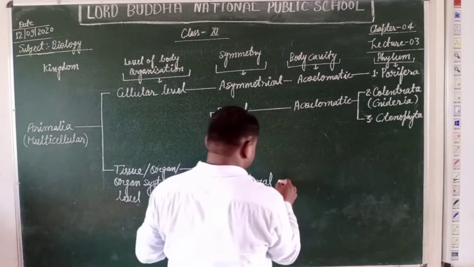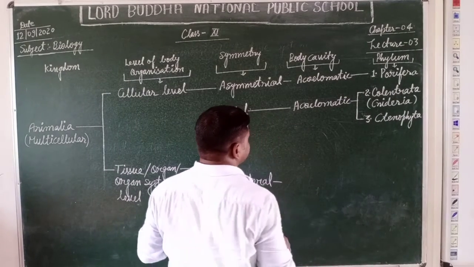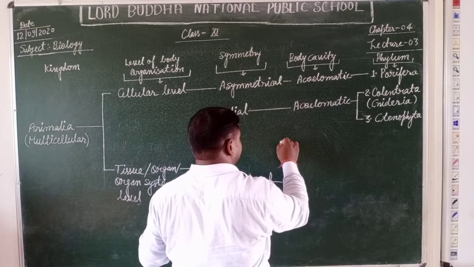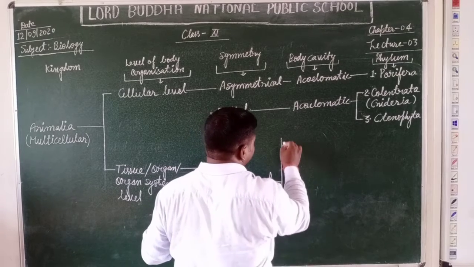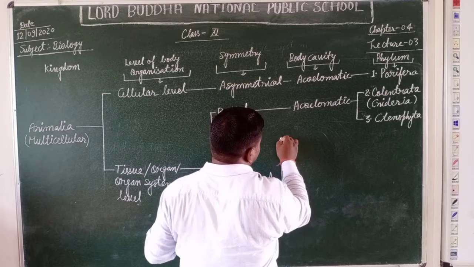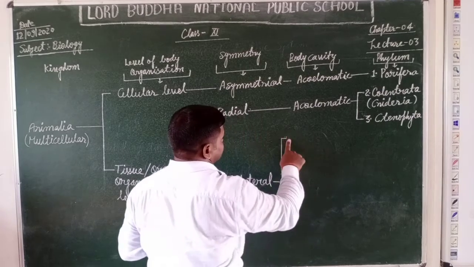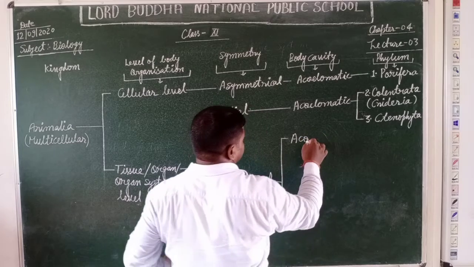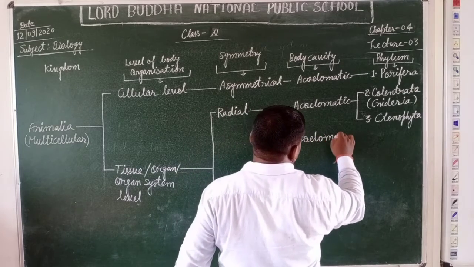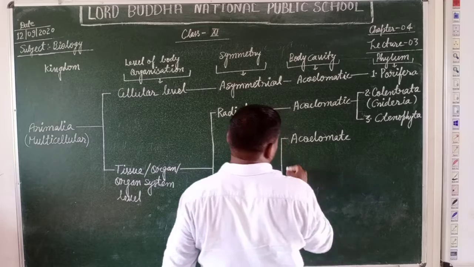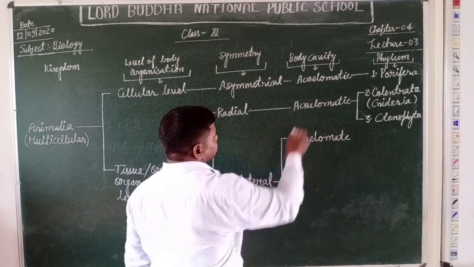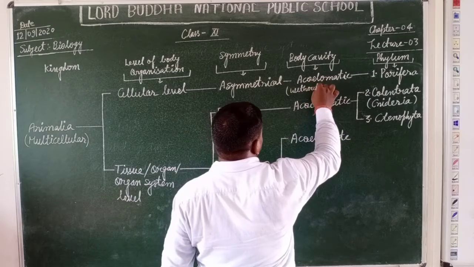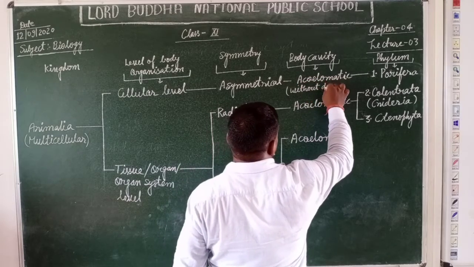Now students, the members that have organ and organ system level of organization with bilateral body symmetry are further classified on the basis of body cavity. Some are without body cavity, it means acoelomatic or acoelomate.